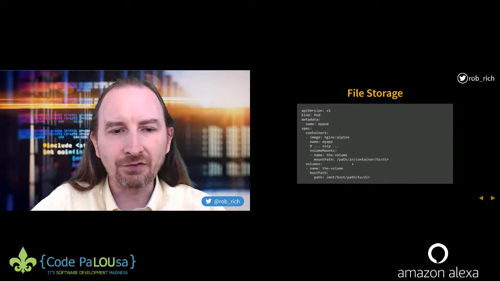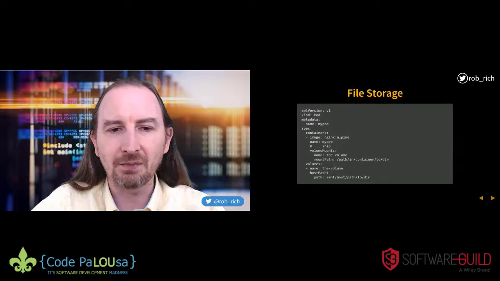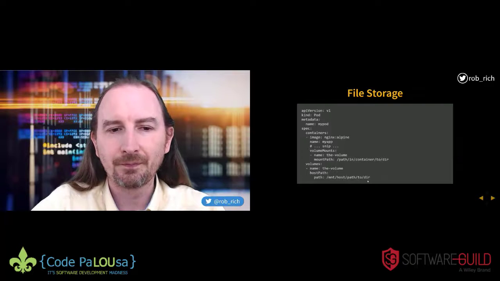And where is it actually going to be? Well, here in the volume section, the same name that I defined above, it will specify the type of driver, so in this case, hostPath, and the actual path to that content. Now, in this case, I said /mount/host path to dir. That's where the files will actually get stored. Now, the cool thing is there's the physical path.